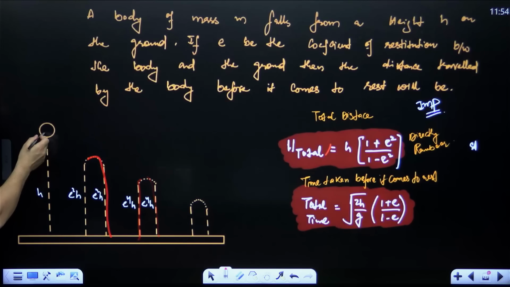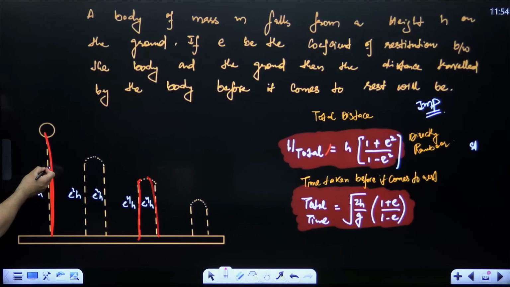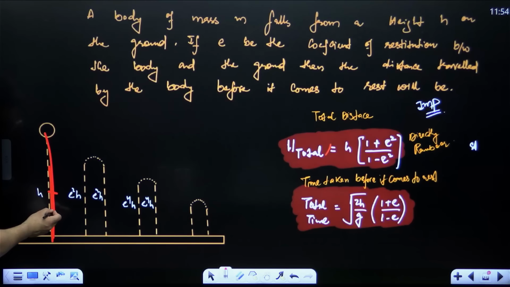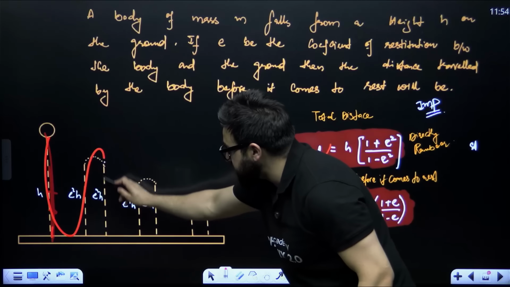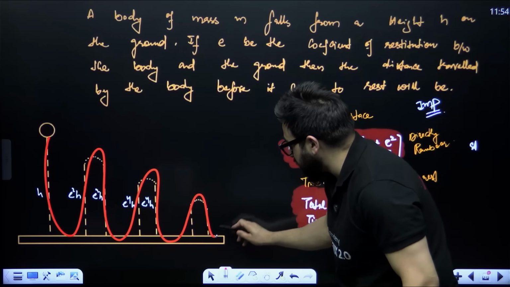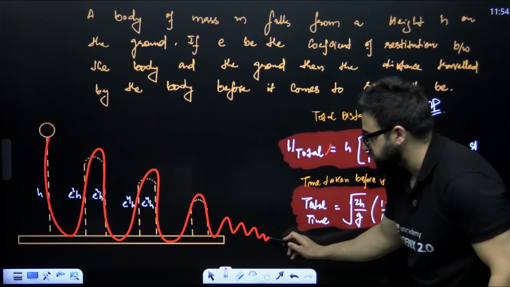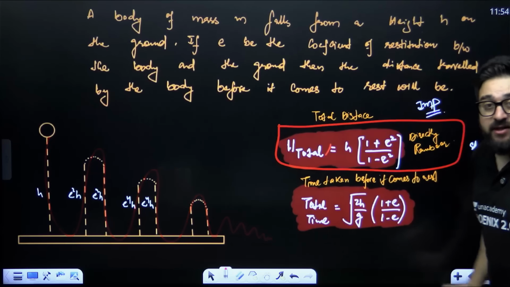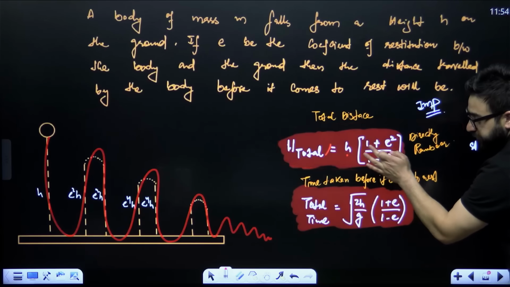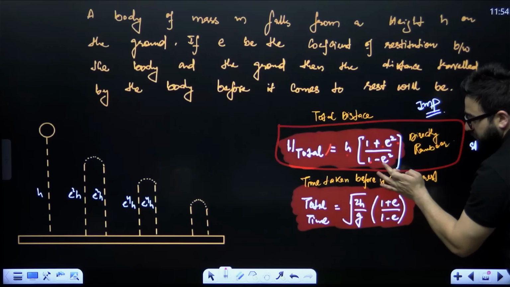If you release an object, it falls down and rises up to a height. Again it falls down, rises up to this height. Again it falls, rises up to this height. So the question will be, how much will be the total distance covered till the object comes to rest? This will be the total distance or total height covered till the object comes to rest: H into (1 plus e square) upon (1 minus e square).